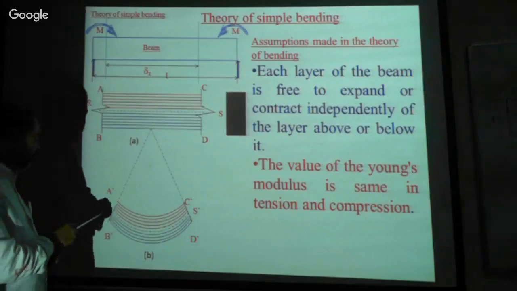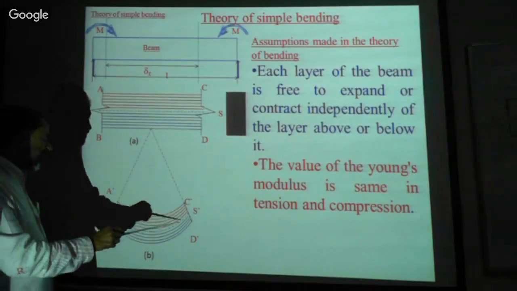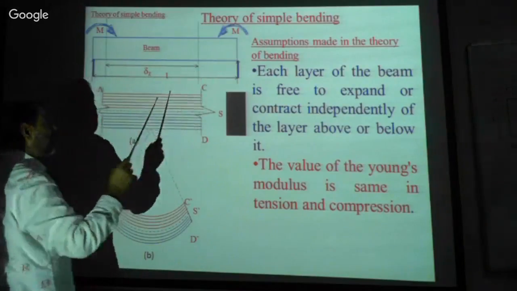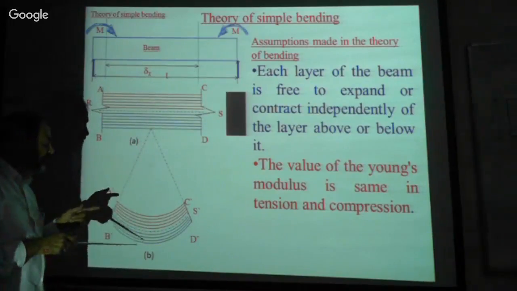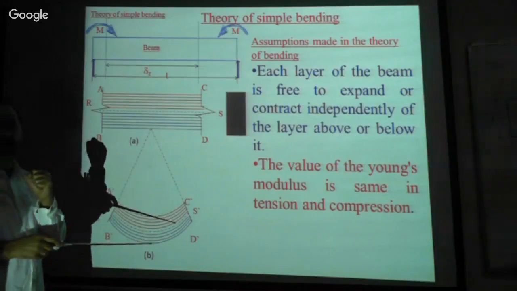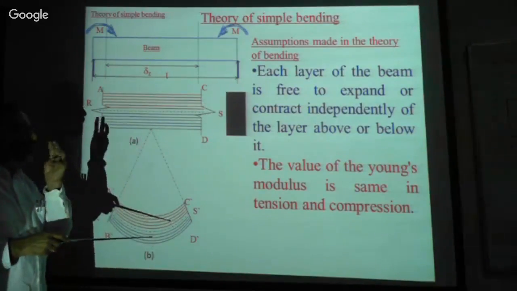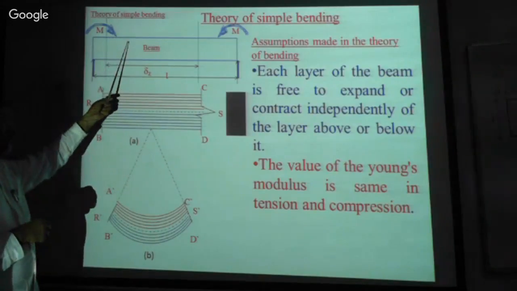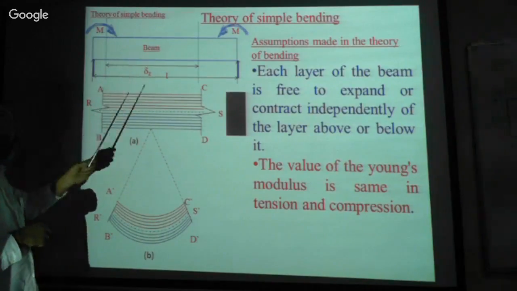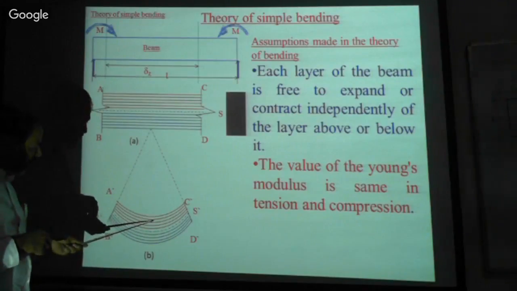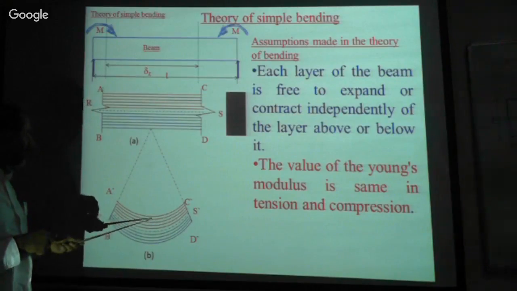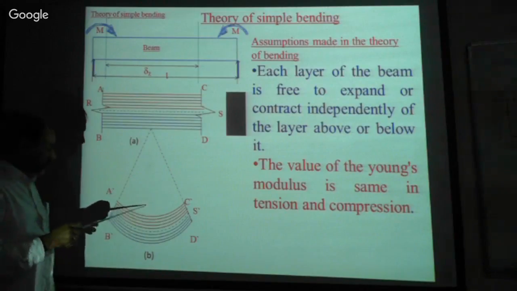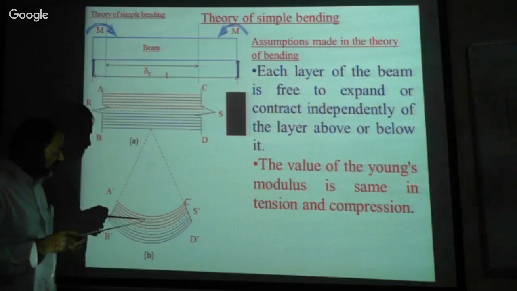Therefore, in the beam we provide the steel reinforcement at the bottom to resist the tensile force, because steel is strong in resisting tension. Whereas concrete is strong in resisting the compressive force, therefore in the compression zone we provide the concrete, isn't it? That is the principle from where the design of beams starts.